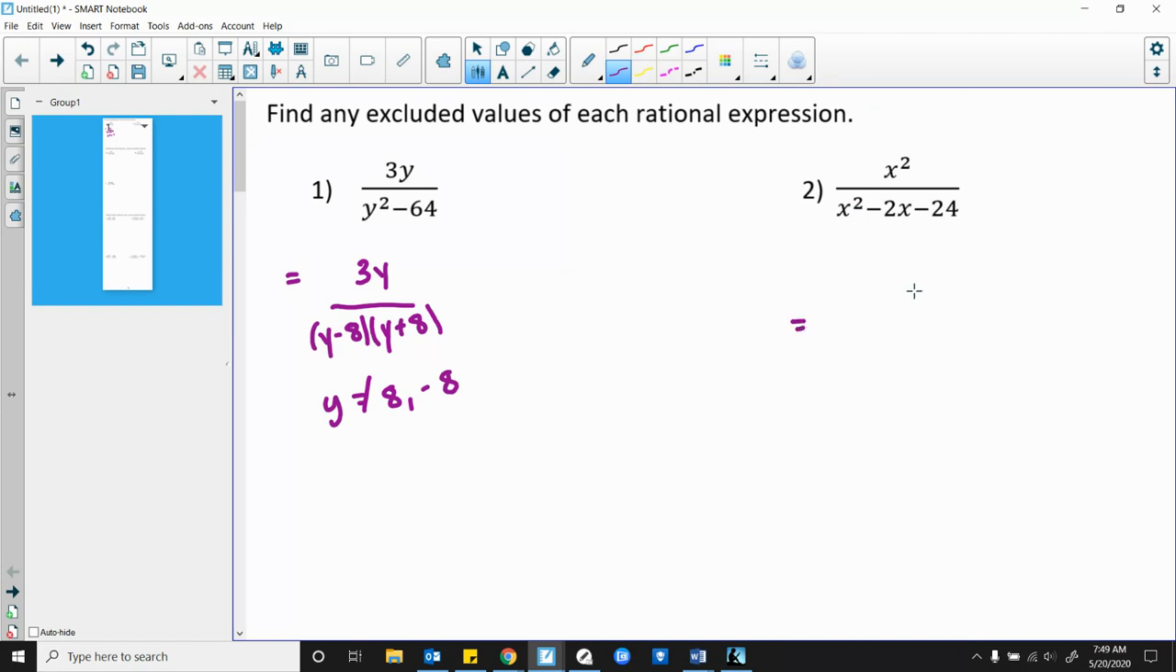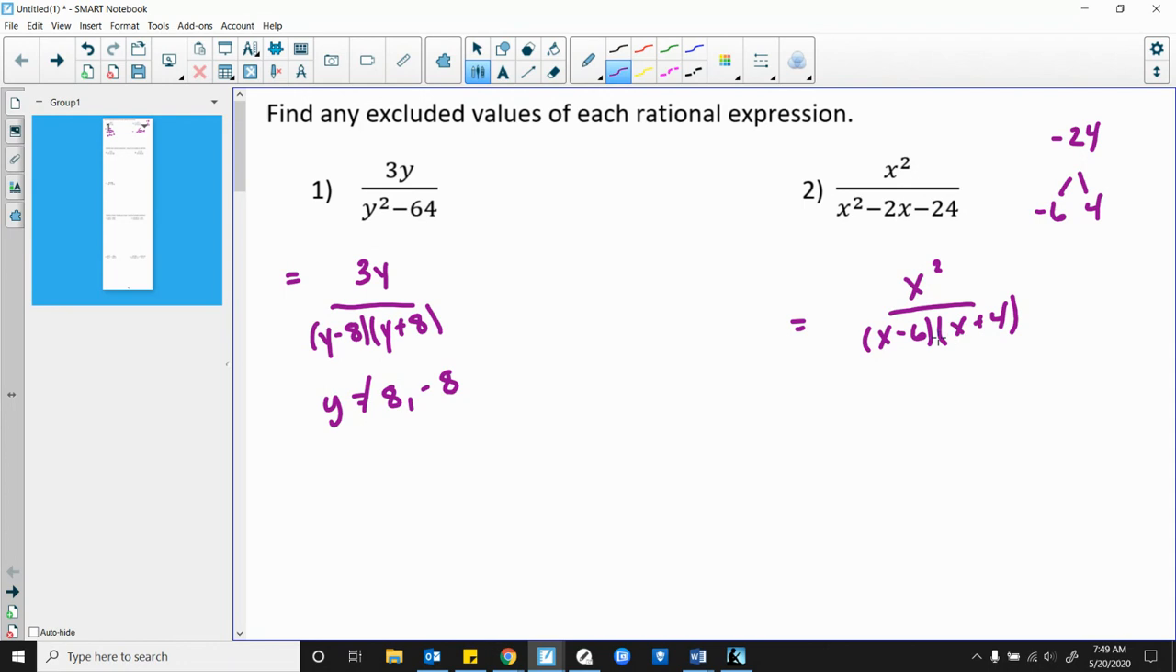Same thing here. We're going to take our x squared, leave that on the top, not worry about that. I'm going to factor this here. So what multiplies to give me negative 24 and adds to give me negative 2? In this case, I'm going to have negative 6 and positive 4. So I'm going to have x minus 6 and x plus 4.